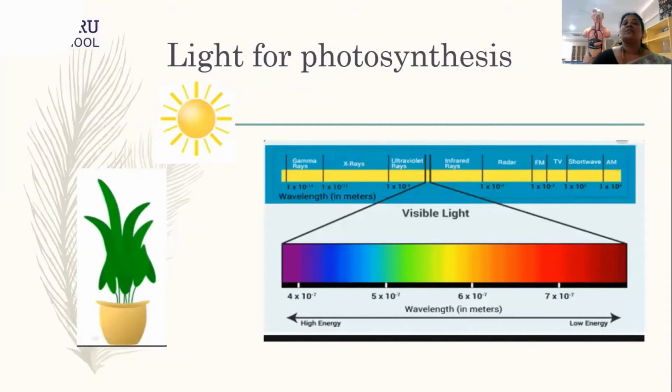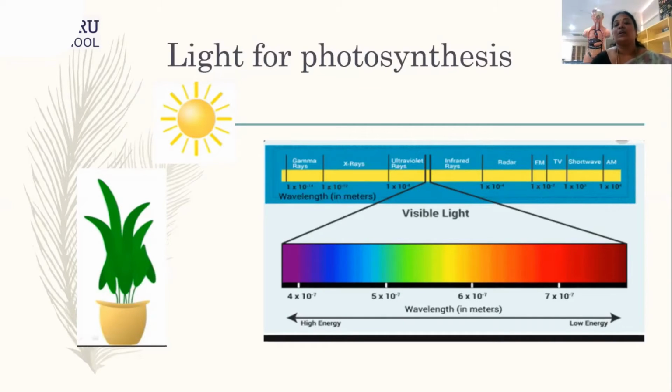As you know, sunlight is the main source for photosynthesis. Is the whole light given by the sun absorbed by the plant, or only some part of it? The answer is that the plant will not absorb the complete light. It only absorbs certain wavelengths of light, and that is utilized for photosynthesis. Now you know that light is an electromagnetic radiation. It has its own electromagnetic spectrum, right?